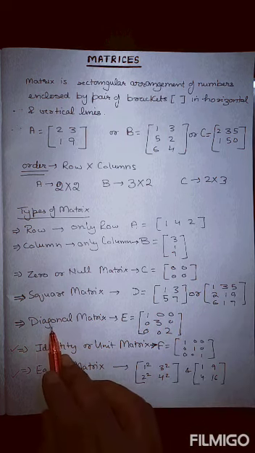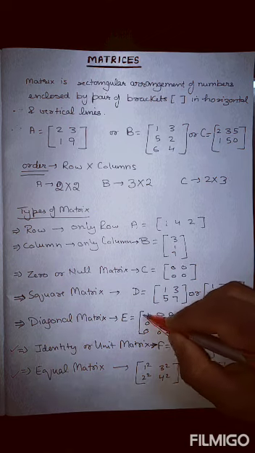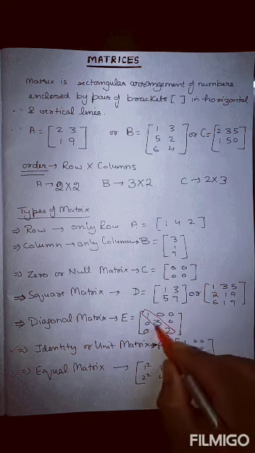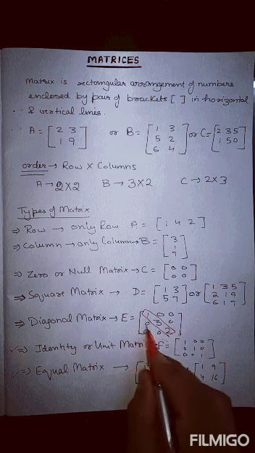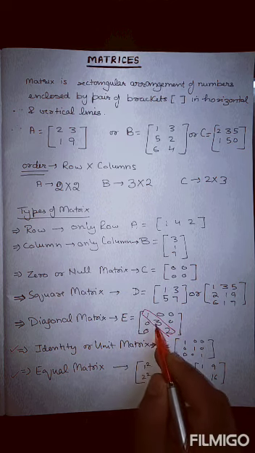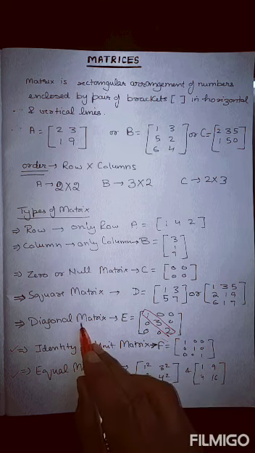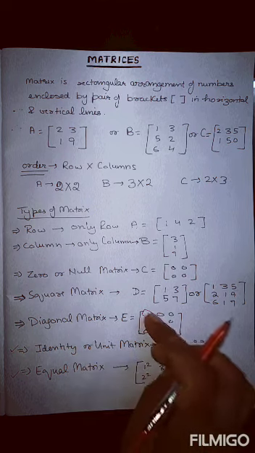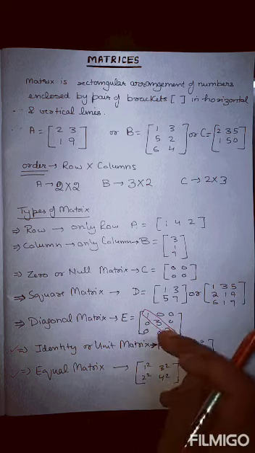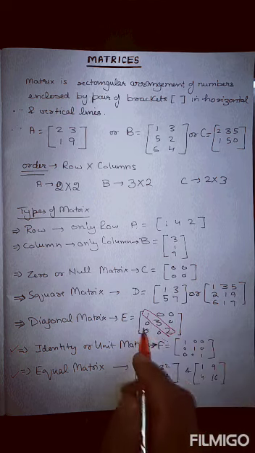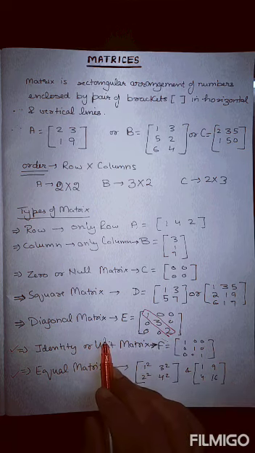Diagonal matrix. This is called the diagonal and this one is also called a diagonal. This one is called the principal diagonal. If there are numbers only in the principal diagonal and the rest of the numbers are equal to 0, this is called a diagonal matrix. Means there should be some numbers other than 0 on the principal diagonal, and all the numbers above and below the principal diagonal are 0. Then this is called a diagonal matrix.